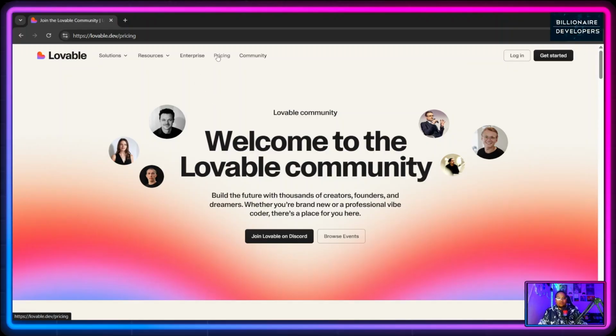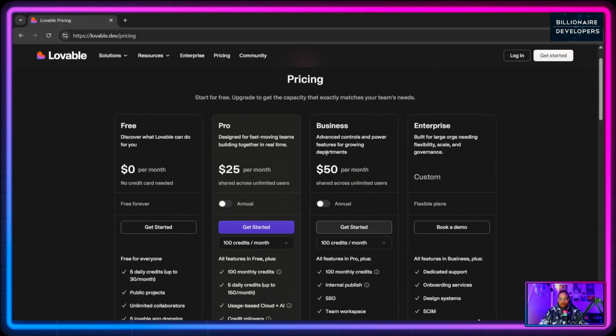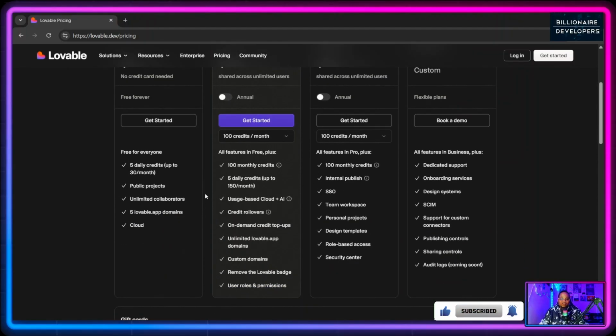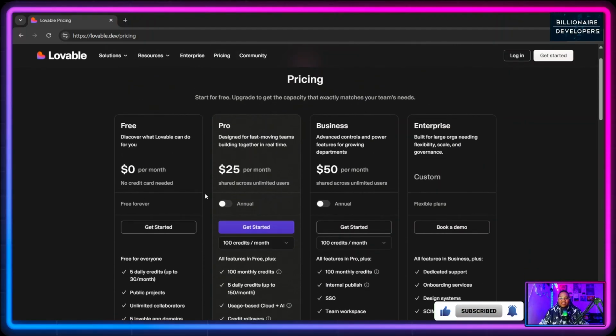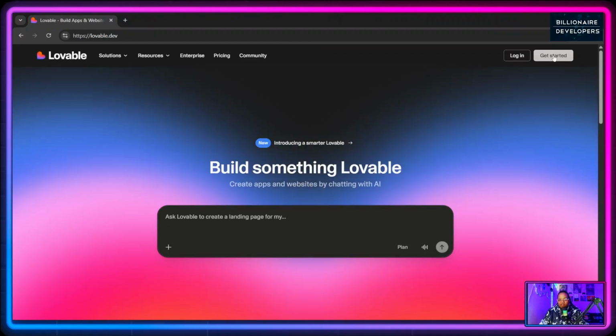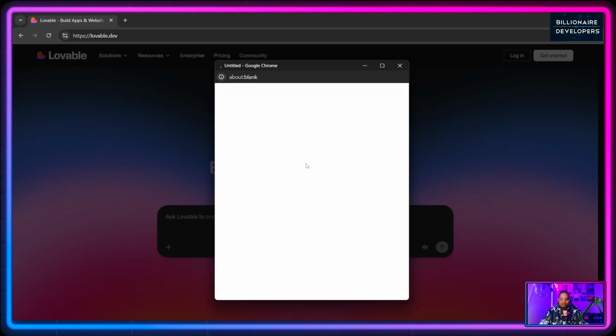Now, today I'll be showing you a quick demonstration using the free tier, but Lovable also has other pricing tiers where you have much more benefits than just using the free tier. But don't worry guys, even the free tier can give you a lot of benefits, which I'm going to show you in this tutorial right now. So without further ado, the first thing you want to do is make sure that you log in. So log in with your credentials.